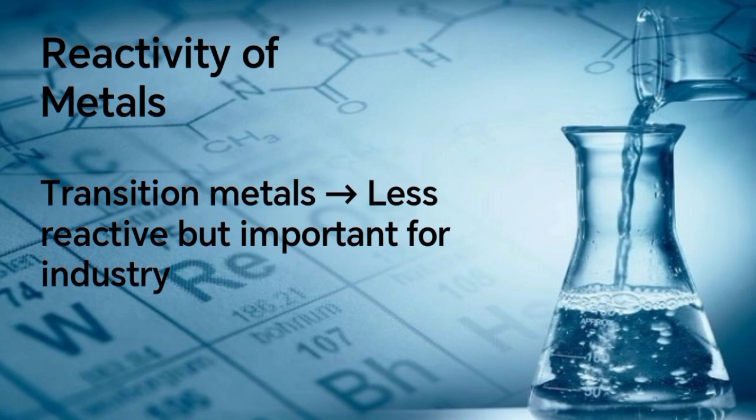Metals on the left react more than those on the right. So why do metals react easily? Because metals want to lose electrons to become stable. And also metals with lower ionization energy react more quickly.